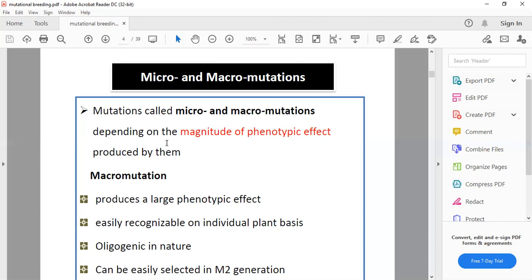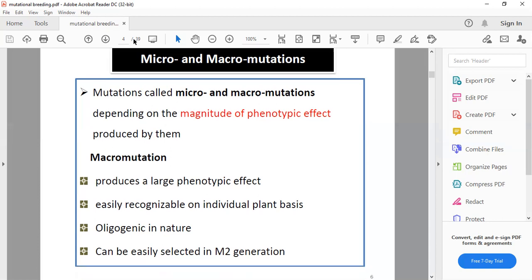Okay, so for the purpose of mutational breeding, we are generally generating different generations of mutant lines, on the basis of which we select the line. We can see this further in the next slide.